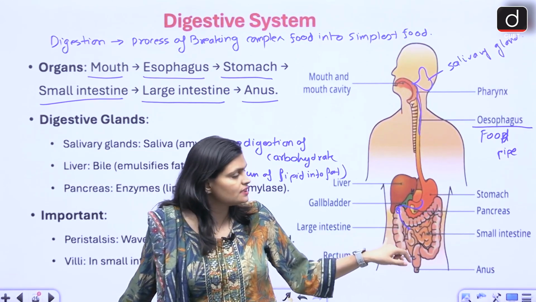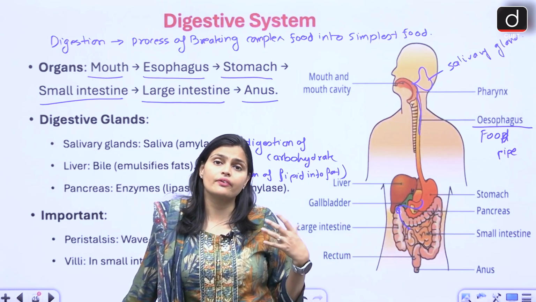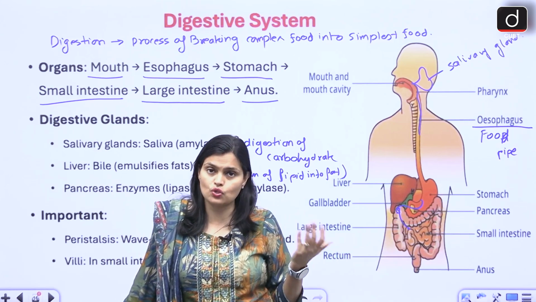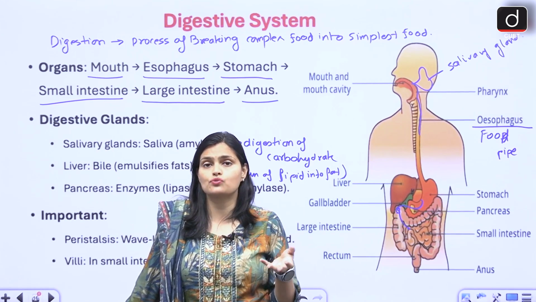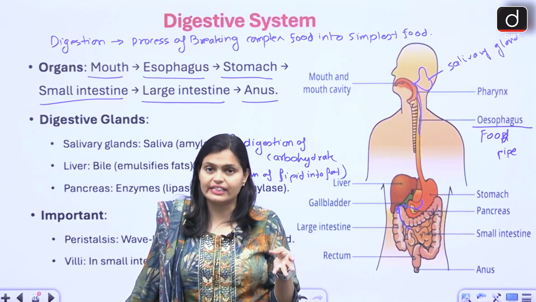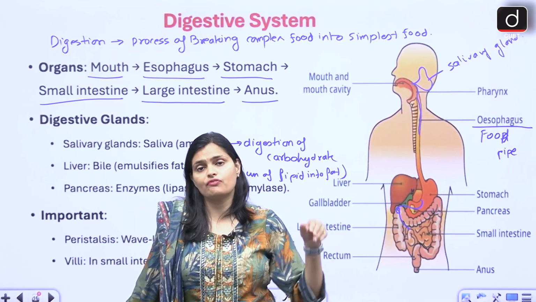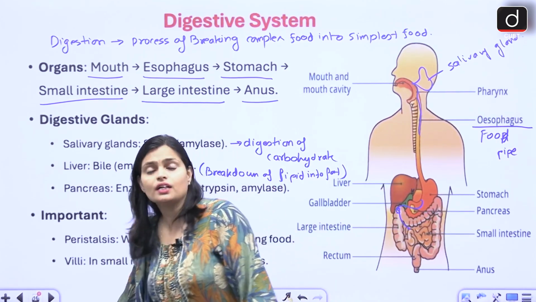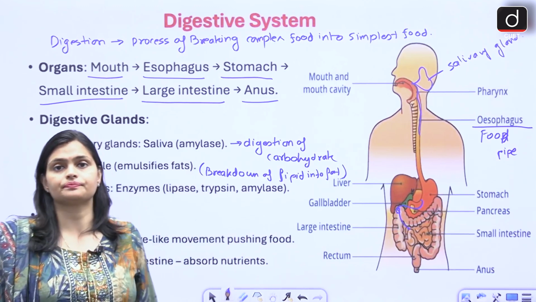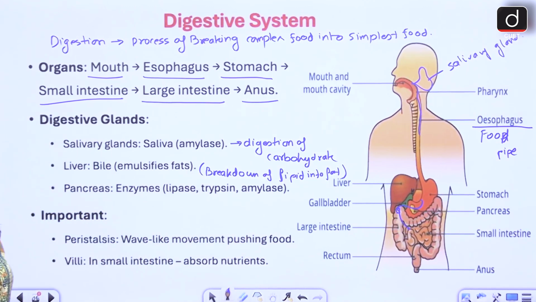Within the large intestine, what happens? The remaining water is absorbed into the blood, and the unabsorbed material becomes waste, is stored in the rectum, and from the anus it comes out of the body, right? So this is what we call the mechanism of digestion.